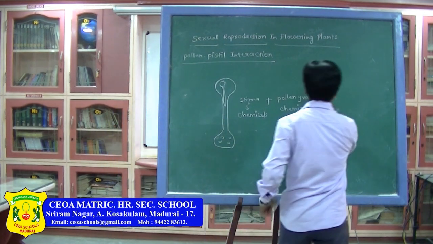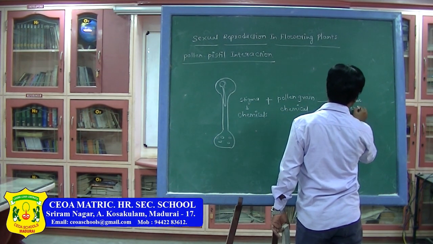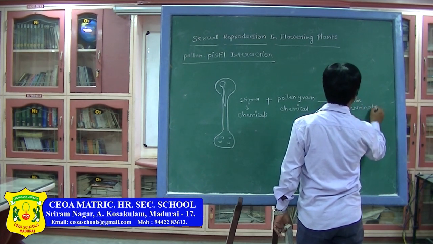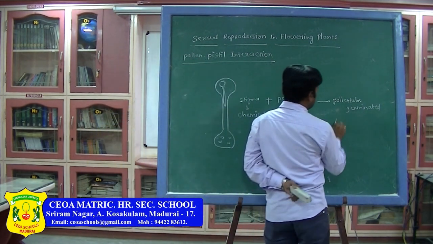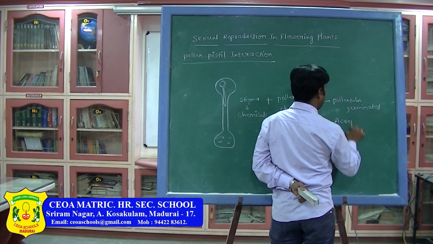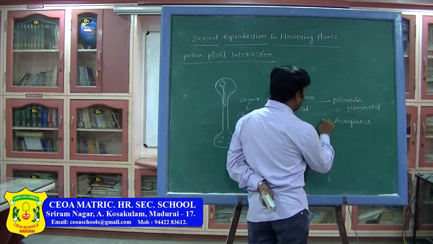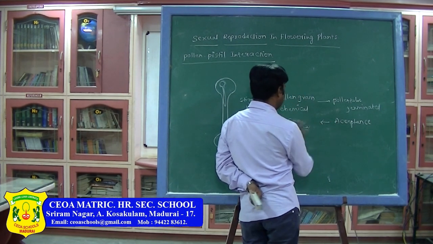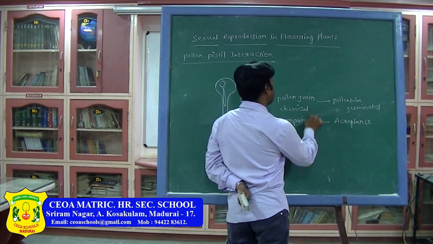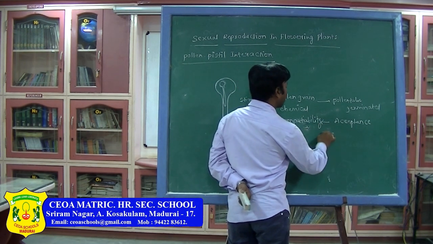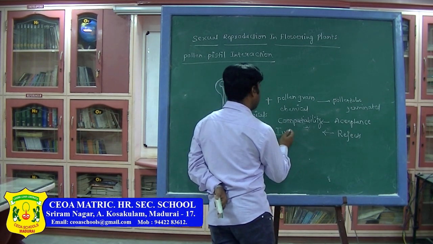Then only the pollen tube will be germinated. If the pollen tube is germinated, that is called pistil acceptance. This acceptance is what we call compatibility. If it rejects, that is called incompatibility.